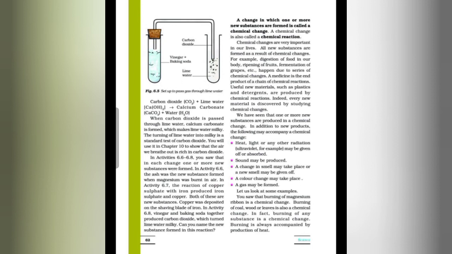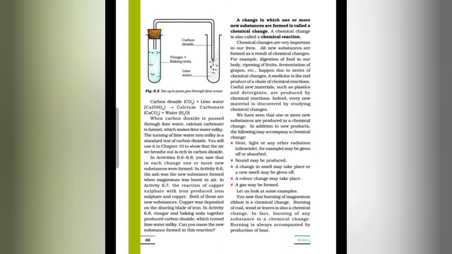So we can say that the change in which one or more new substances are formed is called a chemical change, and a chemical change is also called a chemical reaction. New substances with entirely different chemical properties are formed from the original substance.